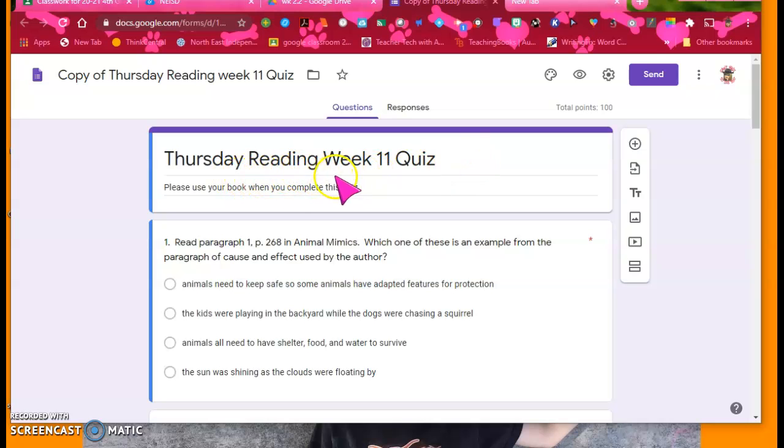This is Thursday Reading Week 11 quiz. Number 1, read paragraph 1, page 268 in Animal Mimics. Which one of these is an example from the paragraph of cause and effect used by the author?